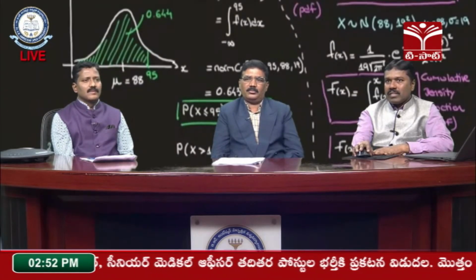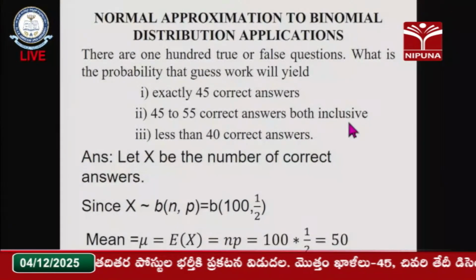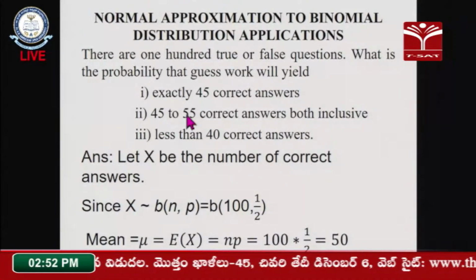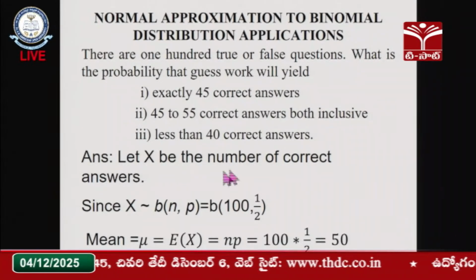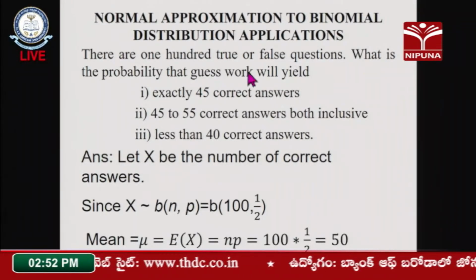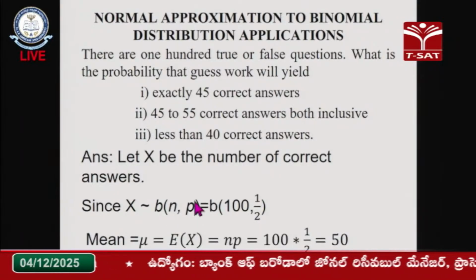Second, 45 to 55 correct answers, both inclusive, including 45 and including 55, so we take less than or equal. Third, less than 40 correct answers. Here the number is 100, a big number.